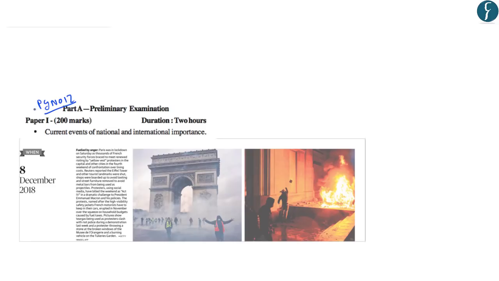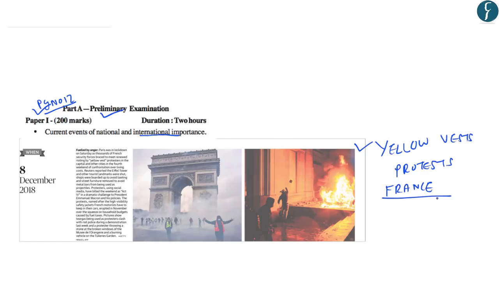This article on page number 12 is related to the protests that are going on in France. And these protests are popularly being known as the Yellow Vest protests. So this becomes important for us from preliminary examination point of view under the topic Events of International Importance. Now regarding the Yellow Vest protests, you should note that France is facing its worst civil unrest in last 50 years. Further, these protests started because of new policy of fuel hike by the government in France. However, the protests have quickly spread via social media.